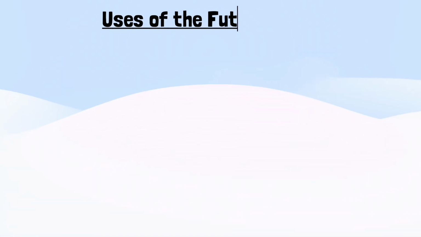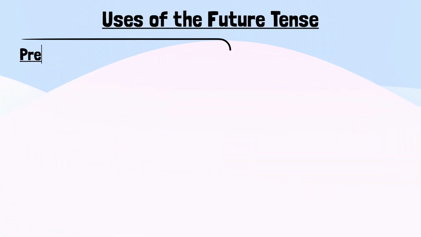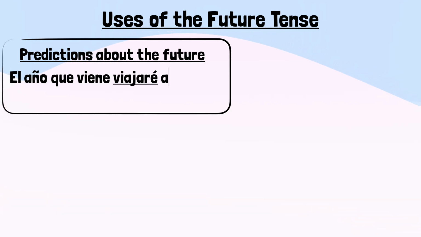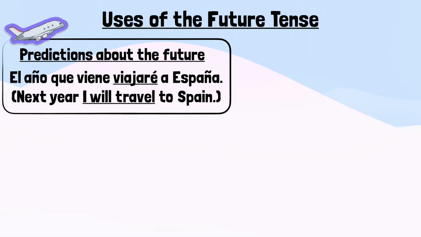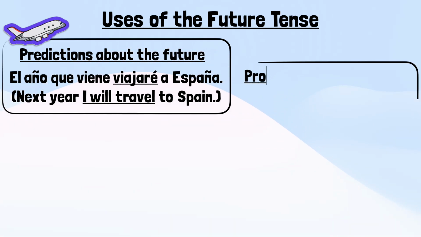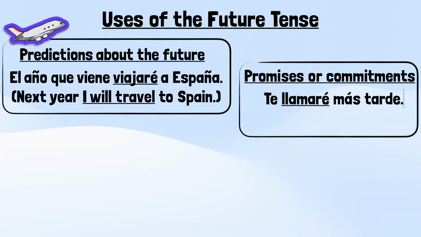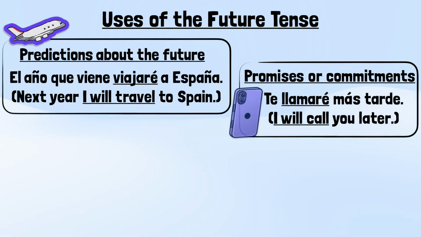So for uses of the future tense, it can be used for predictions about the future. For example, el año que viene viajaré a España. Next year I will travel to Spain. It can be used for promises or commitments. For example, te llamaré más tarde. I will call you later.